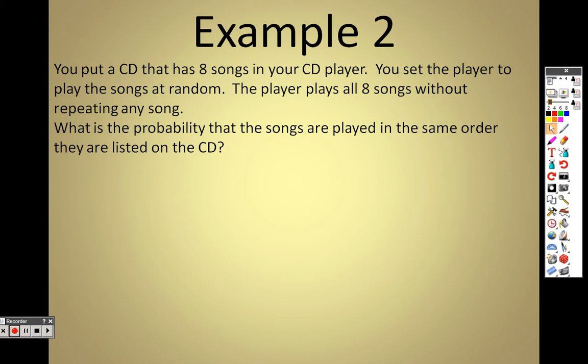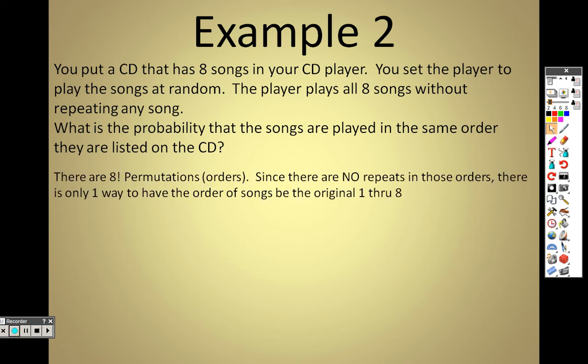The bottom is what I'm concerned with. What's the total number of ways we can arrange everything? Well, how many songs can you choose for the first one? 8, right? How many songs can it choose for the second one? Well, it can't choose 8 because the key here is it says without repeating any song. So the first one you choose 8, second one you choose 7, the next one you choose 6, next one you choose 5, then 4, then 3, then 2, then 1.